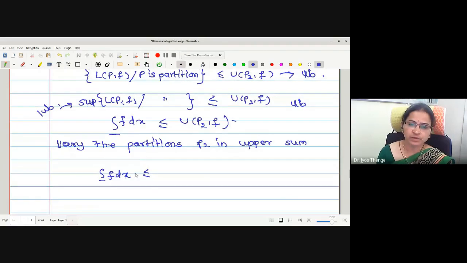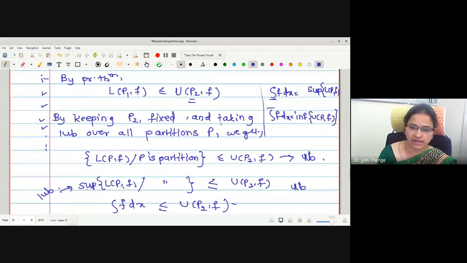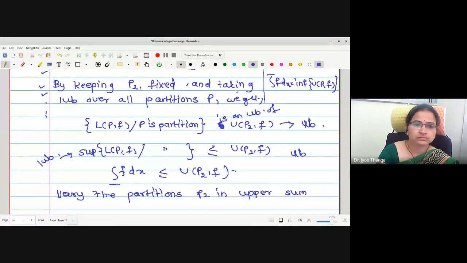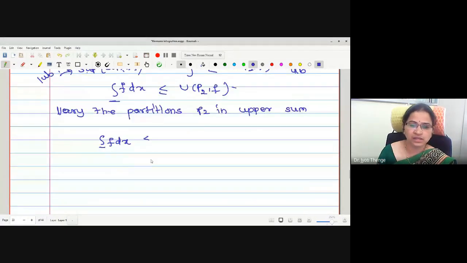Every term is greater than or equal to it, therefore the lower integral is a lower bound of the set of U(P,f).